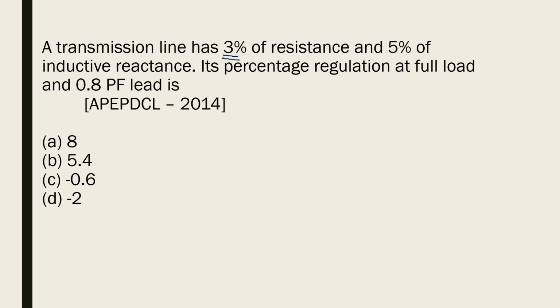A transmission line has a line resistance of 3% and 5% inductive reactance. Percentage regulation at full load and 0.8 power factor leading. See, percentage regulation at full load is given by percentage R cos phi minus, at leading power factor you have to take minus, lagging means you have to take plus, percentage X sin phi.